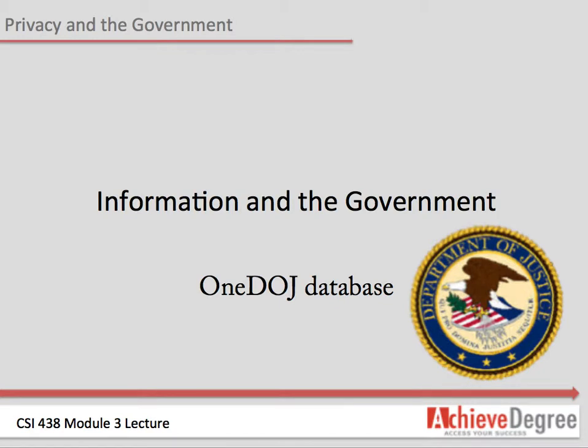The purpose of the One DOJ database is to give state and local police officers access to information generated by 5 federal law enforcement agencies. Since the database contains incident reports, interrogation summaries, and other such information, there is information about people who have never been arrested or charged with a crime. Critics say local police should not have access to this kind of information, which may include unsubstantiated and erroneous reports that will never be corrected or removed.